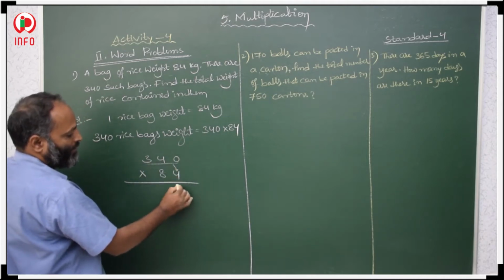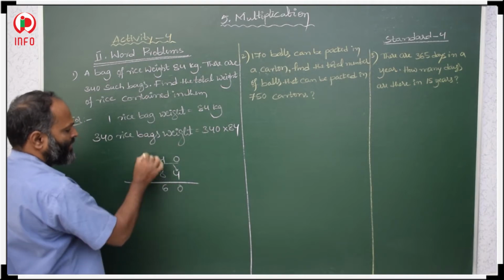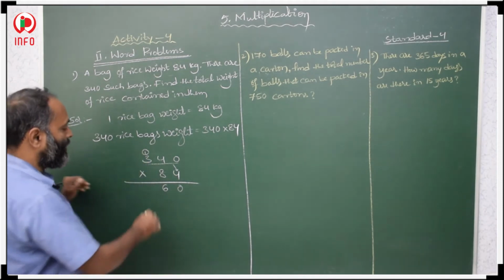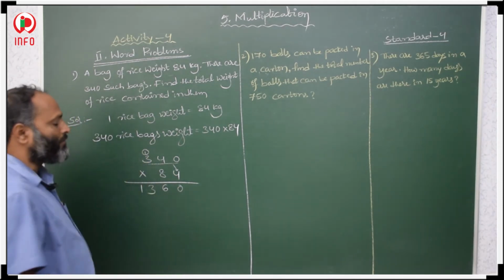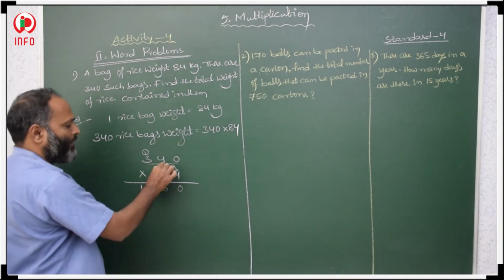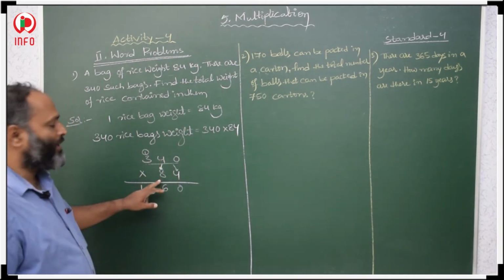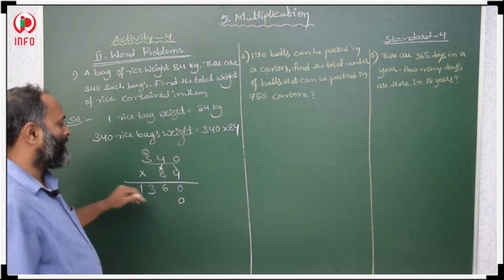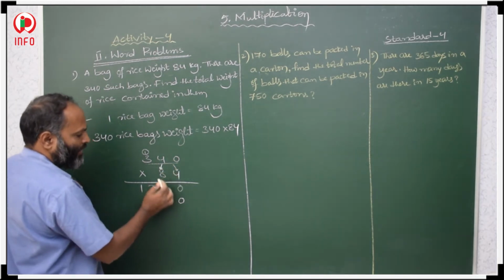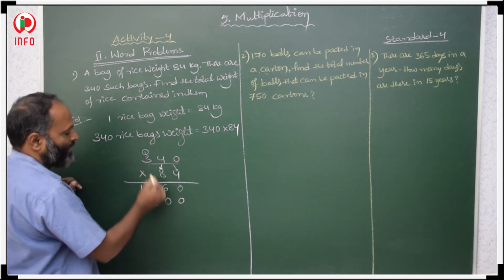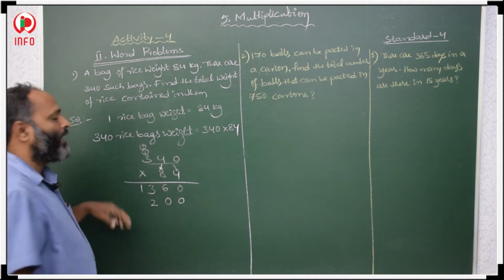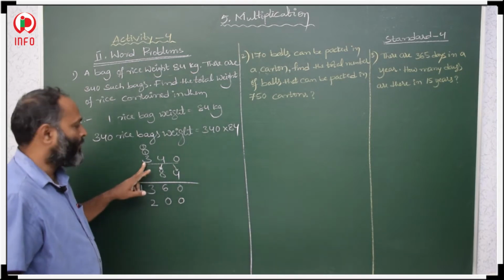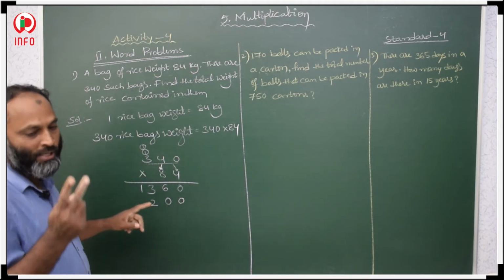4 zeros are 0, 4 fours are 16, 6 and 1 carry over on hundreds place. 4 threes are 12, 12 plus 1, 13, with 4 is over. Now with 8 we have to multiply. 8 is in tens place, that is 80, so we have to keep a 0 first. Now we have to multiply with 8. 8 zeros are 0, 8 fours are 32, 2 in tens place and 3 carry over on hundreds place. 8 threes are 24, 24 plus 3, 25, 26, 27.